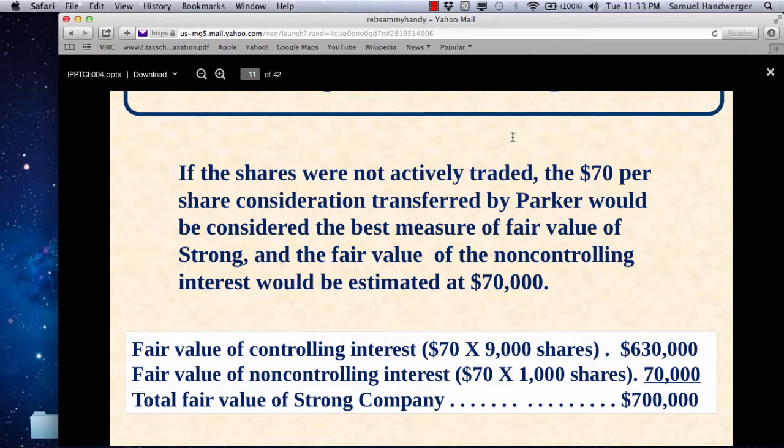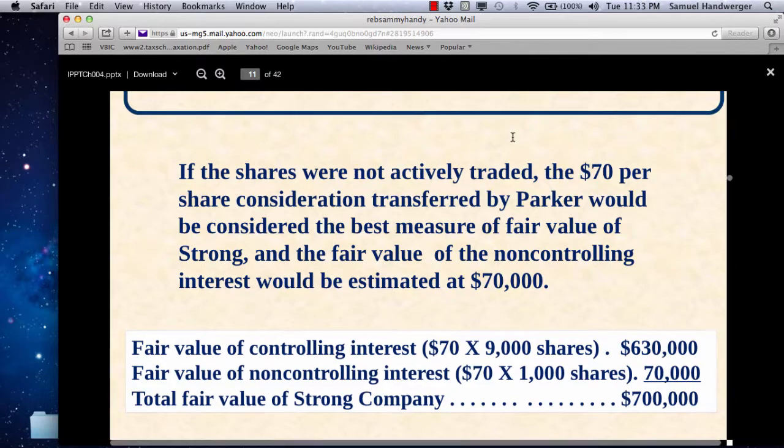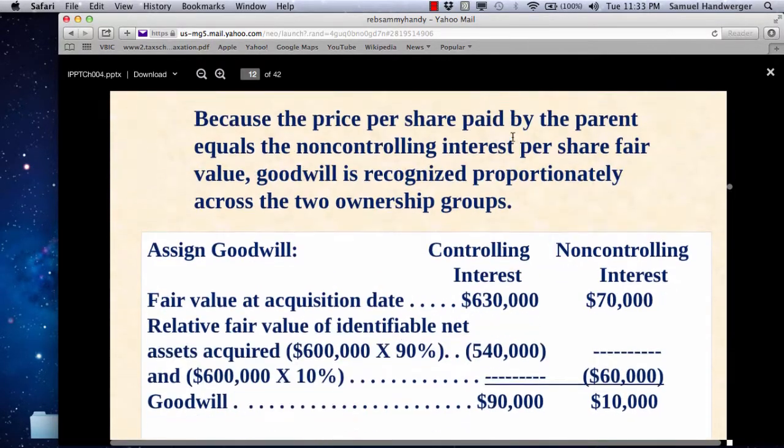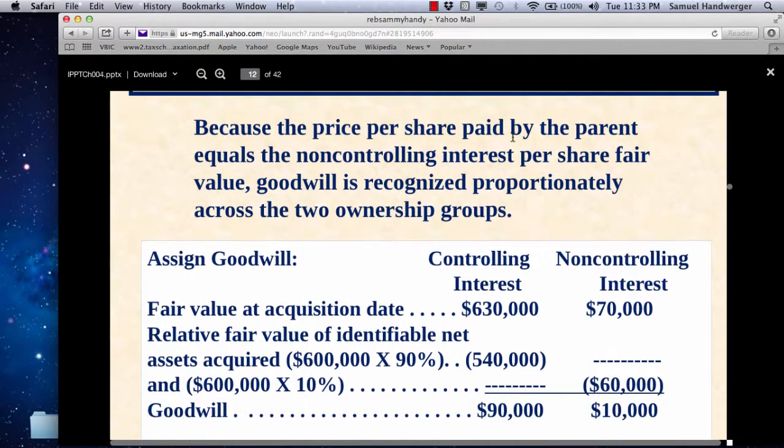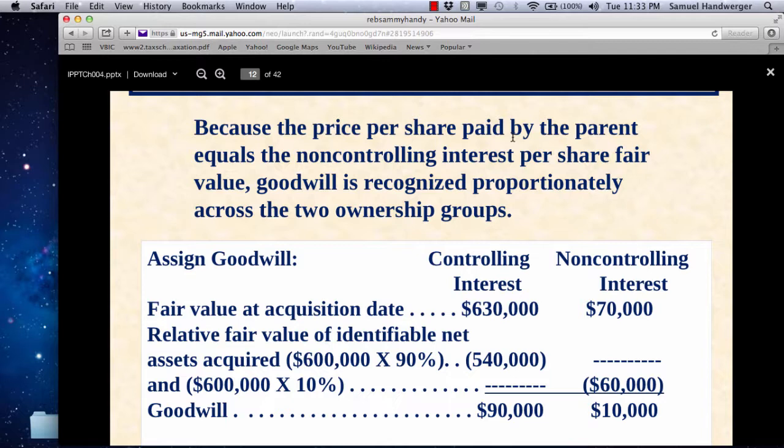So look what you've got now. You've got an implied value. We're going to do a book up for everybody, including the non-controlling interest, to $700,000 total, $70,000 for the non-controlling interest shares and $630,000 for the controlling interest shares, total value $700,000. But the value of the identifiable net assets is only $600,000. So now you know that we're looking for $100,000 of goodwill, because that's how we do goodwill. It's the residual method. And there you see how we will allocate the goodwill at this point. We'll allocate $90,000 to the controlling interest as was done before, but now $10,000 belongs to the non-controlling interest.